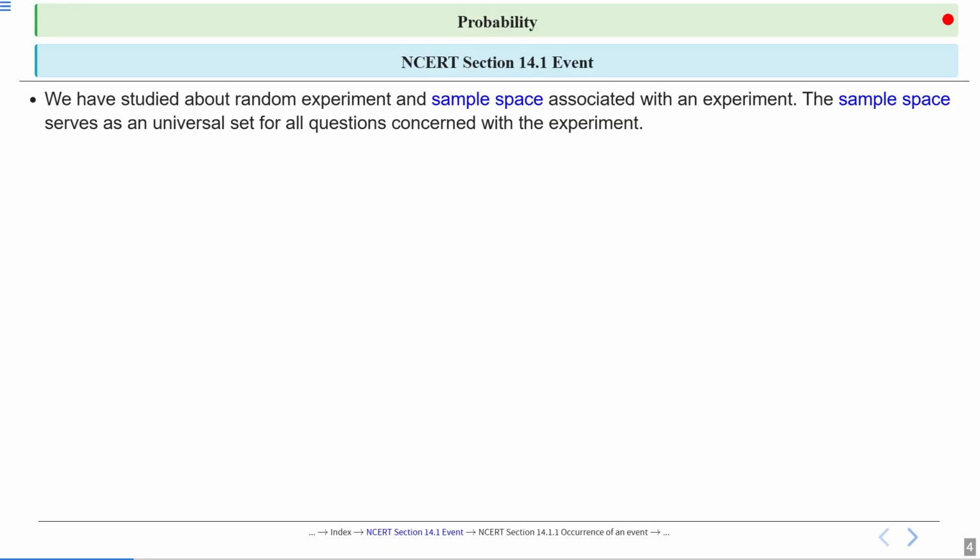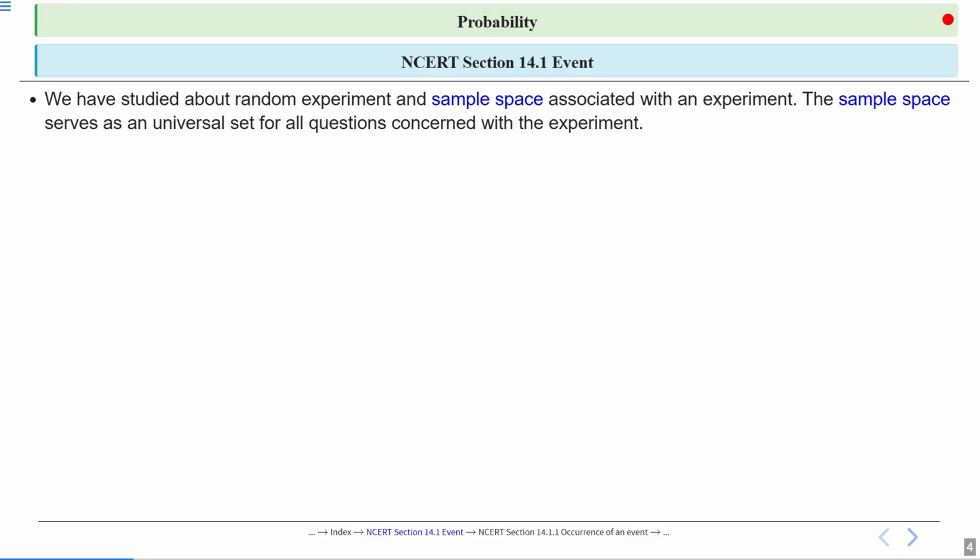For example, flipping a coin. If we flip a coin, there are two possible outcomes: one is head and another is tail. In advance we know the possible outcomes, but after flipping the coin, which outcome will come we don't know. So this experiment is called a random experiment. Flipping a coin is a random experiment.